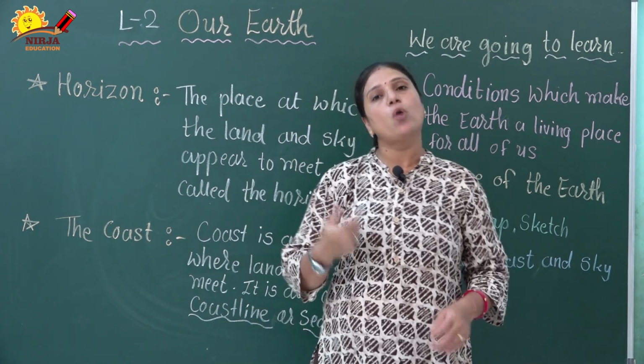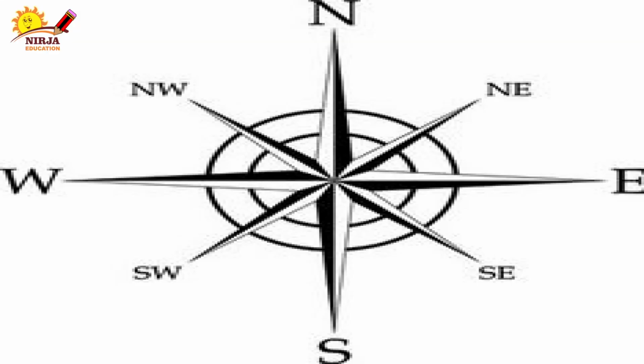A globe and a map also help us know about the direction. What are directions? Directions help us to find out a place. We know four main directions: east, west, north and south. How can we know about the directions?